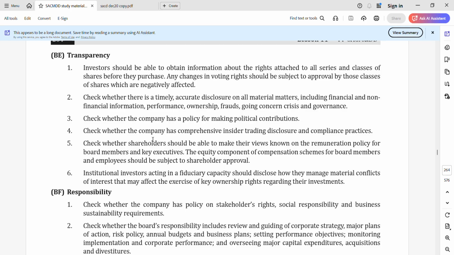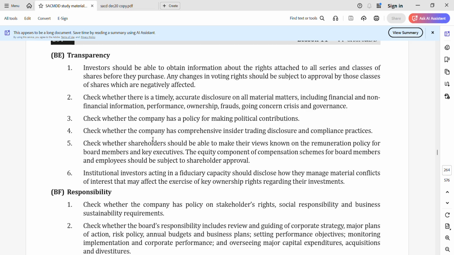Check whether the company has comprehensive insider trading disclosure. So first is the rights attached to various classes of shares, then the disclosure on material matters, then policy for making political contributions and the insider trading aspect. Then check whether shareholders are able to make their views known on remuneration policy, or whether it is controlled by any top 3 persons, etc. Then institutional investors who are acting in a fiduciary capacity should disclose how they manage material conflicts of interest, because it might impact their key ownership rights.